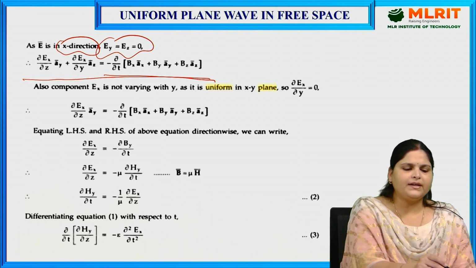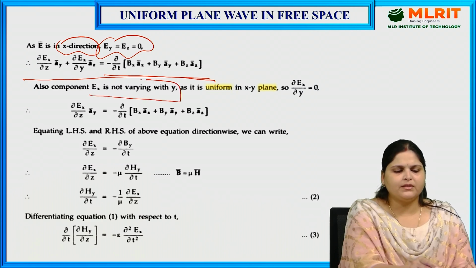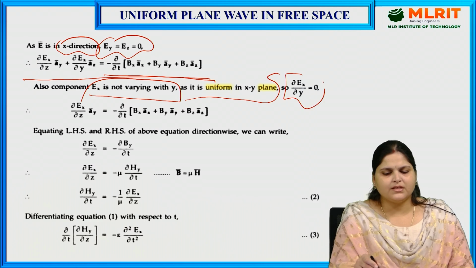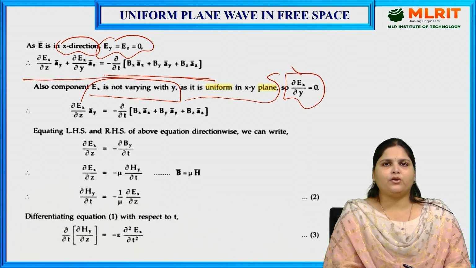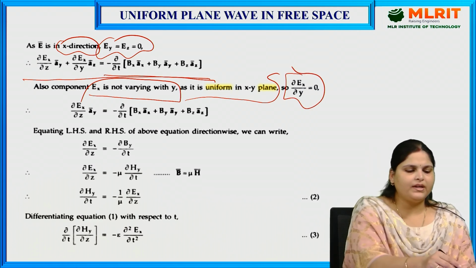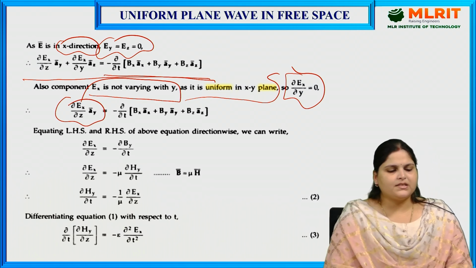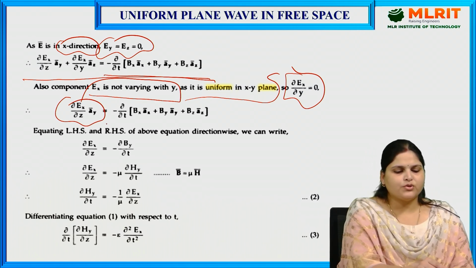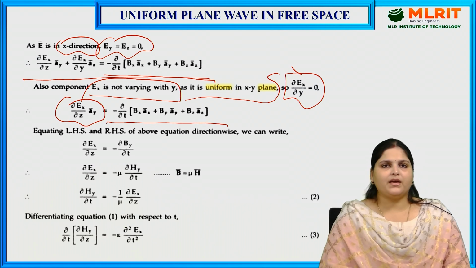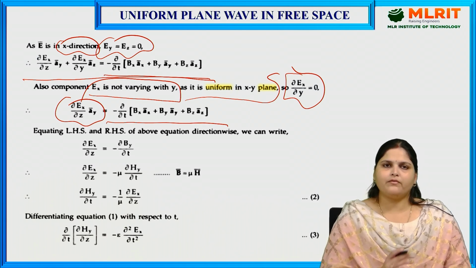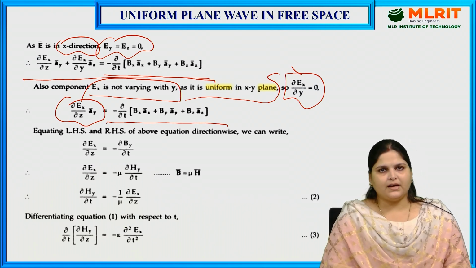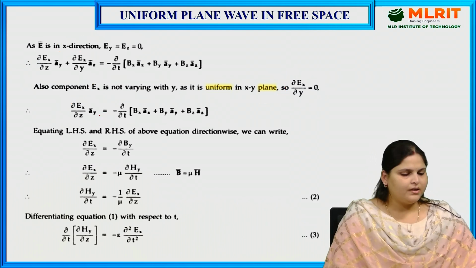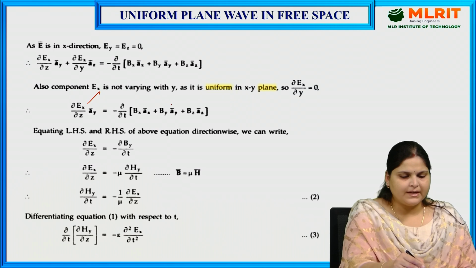We also know that the component Ex is not varying with y as it is uniform in the xy plane, so the term ∂Ex/∂y will become 0, and we have only ∂Ex/∂z ay equals minus ∂/∂t (Bx ax plus By ay plus Bz az). Now we will equate LHS and RHS, taking only the y term from this side.